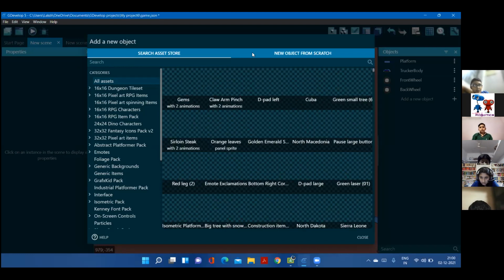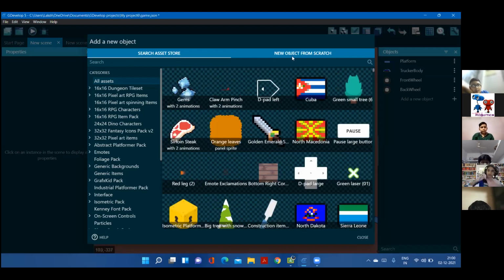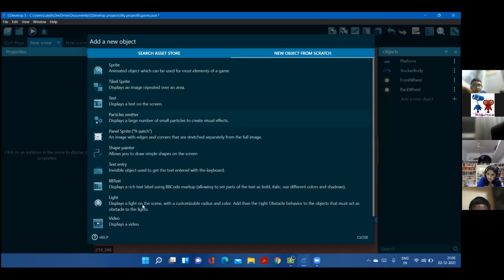Okay, where do you get a new object from scratch? Yes, a new object from scratch. So as you know, the light is a new object from scratch. The light is over here.